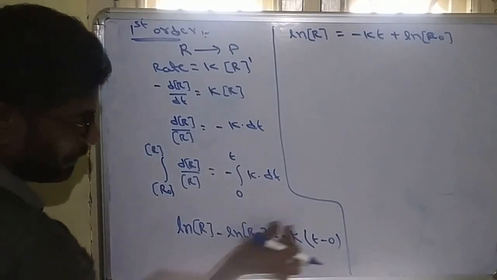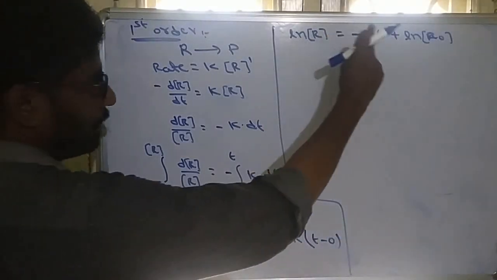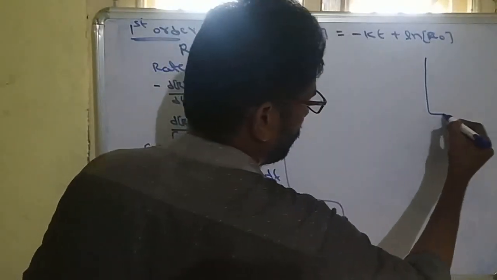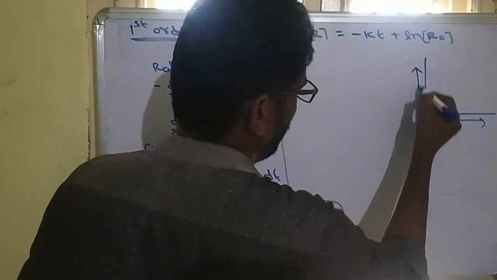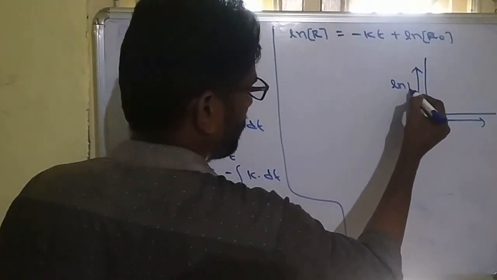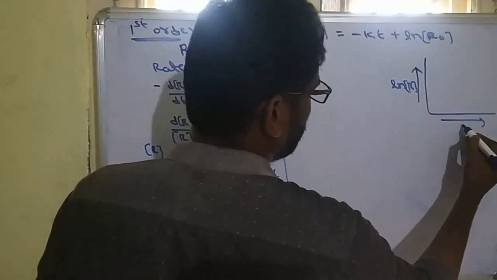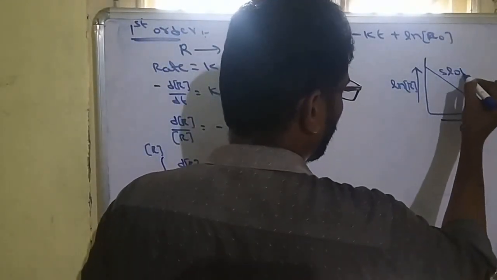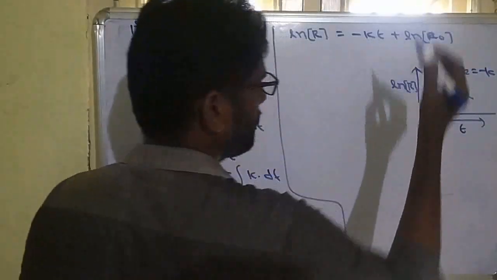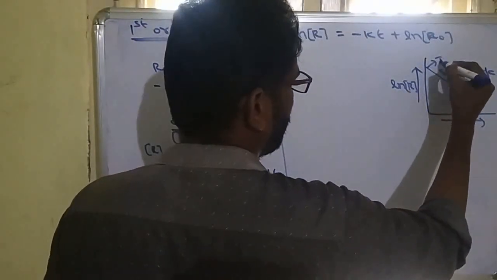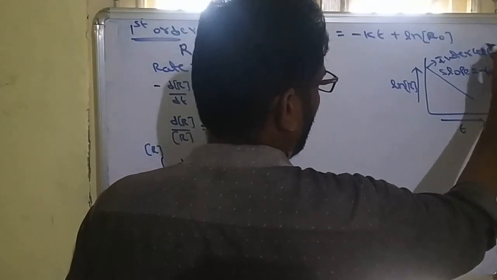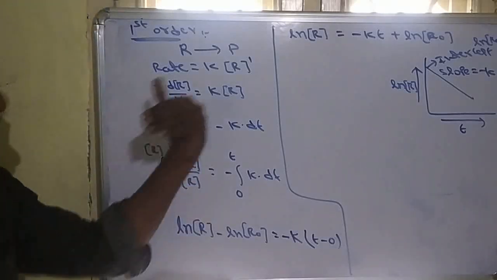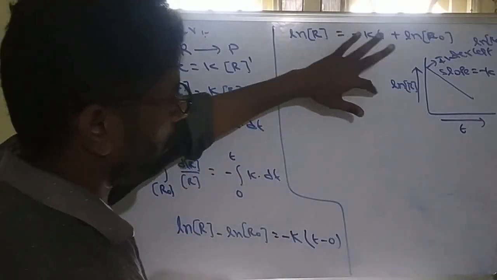So ln r, we are taking that side, will become plus ln r is equal to minus kt plus ln r naught. So for this we can write the graph equation. Here the graph we are writing is ln r versus t. So slope will become again minus k. Slope is equal to minus k. Intercept will be ln r naught. So that is the first order graph equation, ln r versus time.